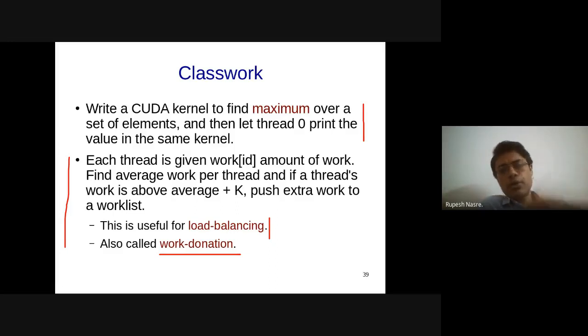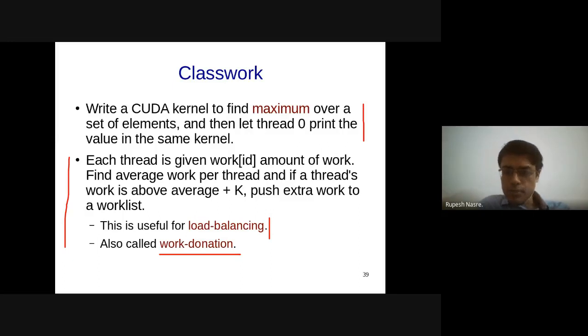And if work[id] is greater than average_work plus k, correct, then atomicAdd on the work list counter, work[id] minus average_work. Yeah, that is correct. After we have added to the work list counter, you can freely add that amount of work to the work list. Great, that was very good, Aditya.